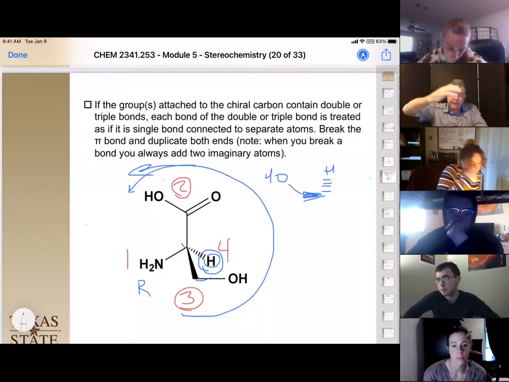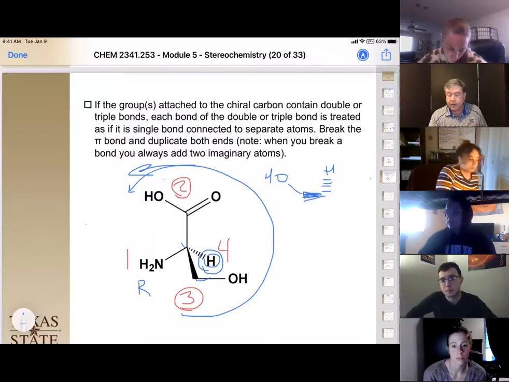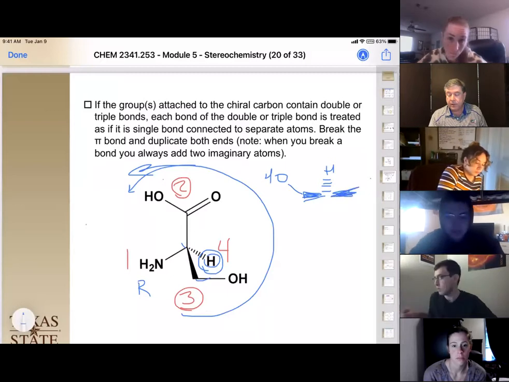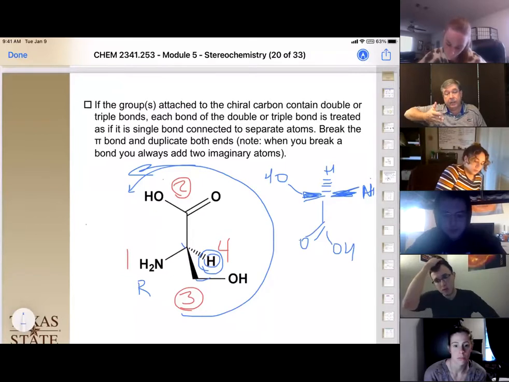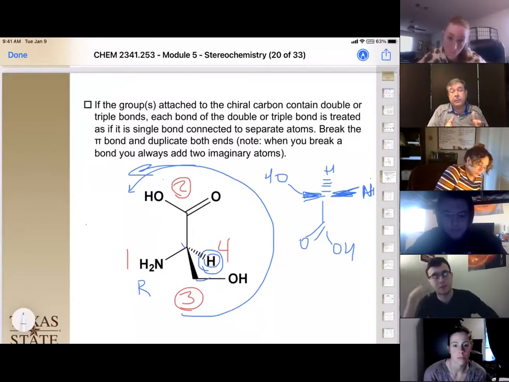We're rotating it like that. And then the nitrogen is going to come out at us with a heavy wedge right here. Nitrogen. And then that carboxylic acid group is going to go down here. And notice it's in the plane of the paper still. It was in the plane of the paper at the beginning, and all we've done is rotate it such that that nitrogen and that OH have come out.